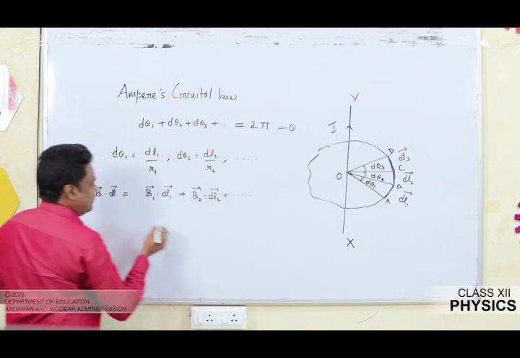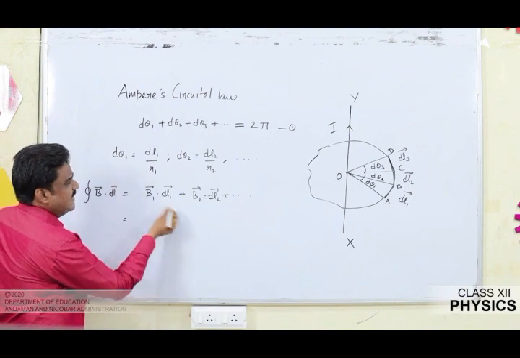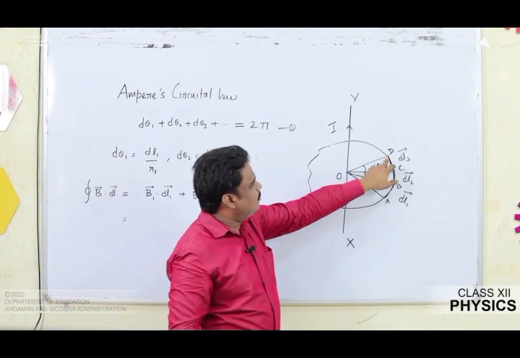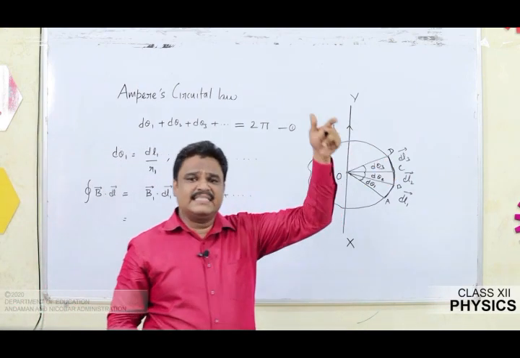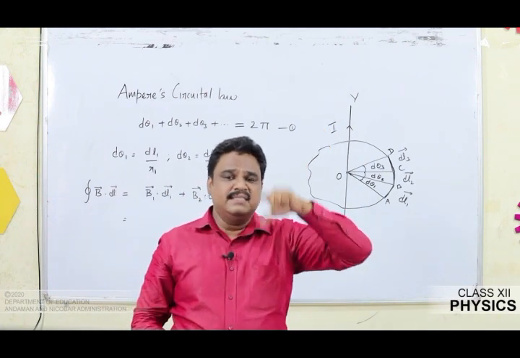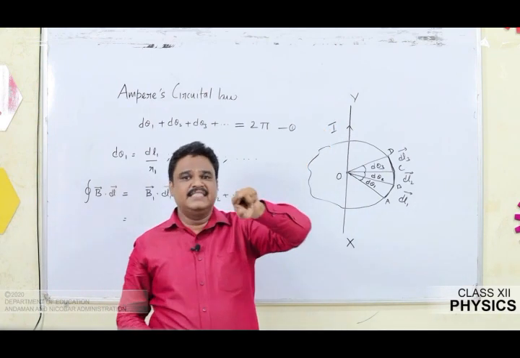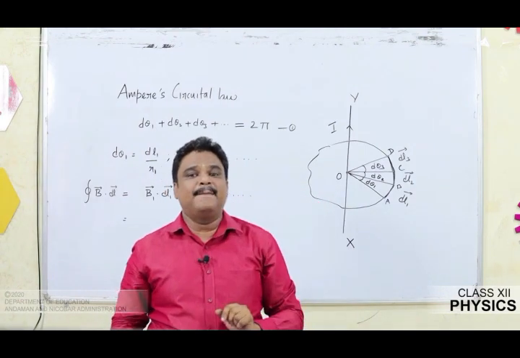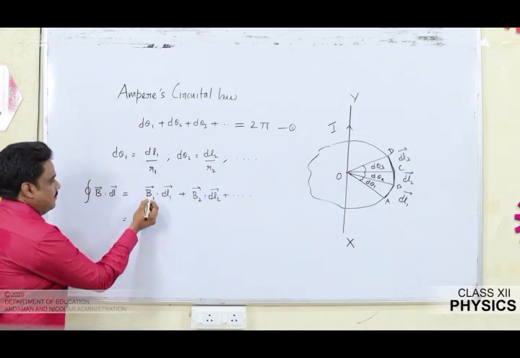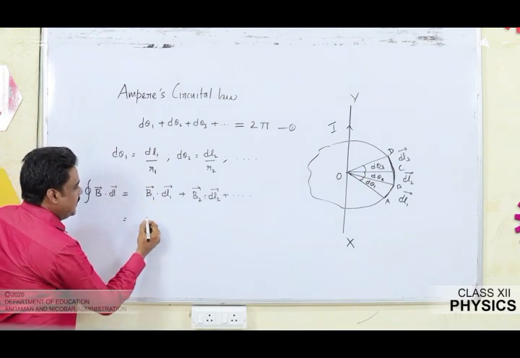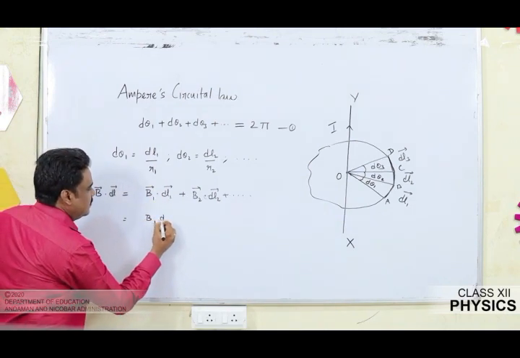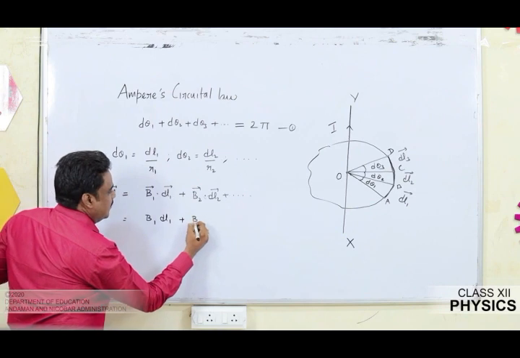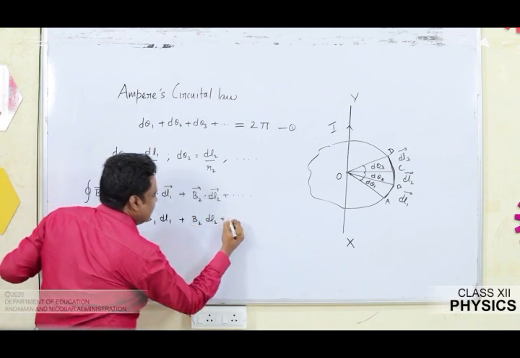Since B and dl are parallel, you are able to see at any point, as shown in the last case also, that the direction of the magnetic field is tangential. The element is also tangential. Obviously B and dl are parallel, so mathematically the dot can be removed directly. So it will be B1 dl1 plus B2 dl2 and it continues.